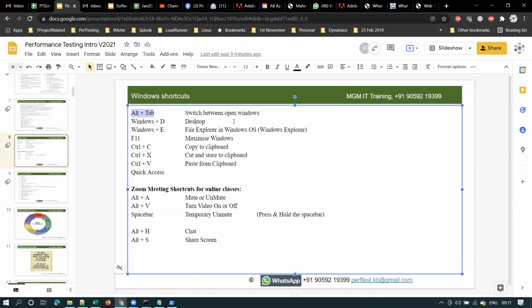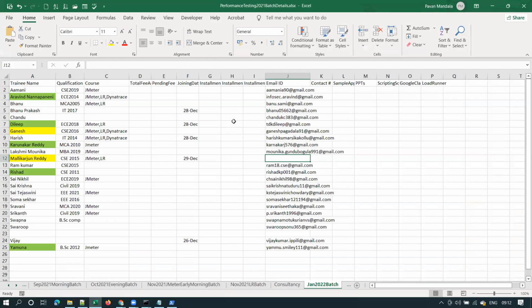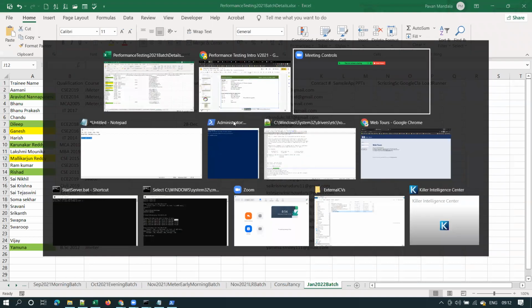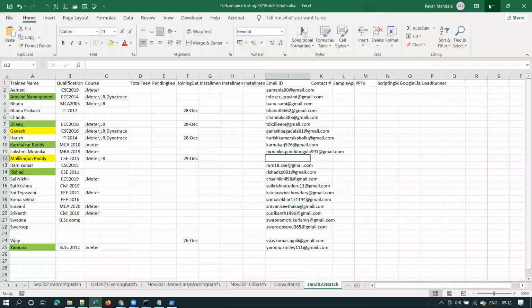Alt Tab is for switching between open windows. You may know this, guys, but I'm covering this for non-computer people. Suppose I want to switch to Excel, this is how I can switch by using Alt Tab, using these Windows shortcuts.